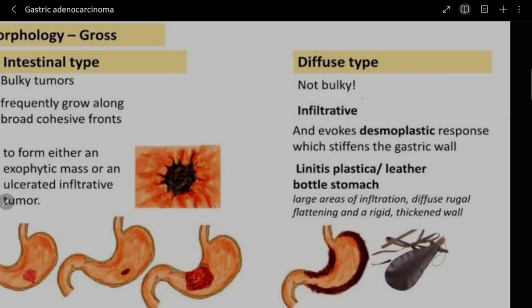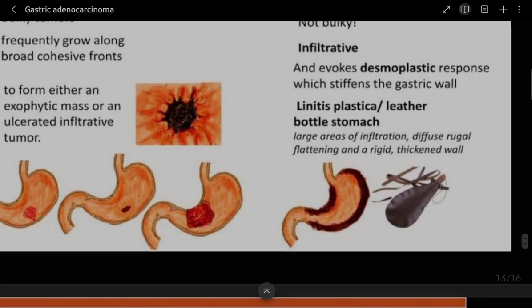Also, we talked about the diffuse type. It's not bulky, it's infiltrative and evokes a desmoplastic response. That is very important. Desmoplastic response is very important in the formation of the linitis plastica that stiffens the gastric wall, and is also known as leather bottle stomach. Large areas of infiltration, diffuse rugal flattening. The rugae are flattened and there is a rigid thickened wall. So the rightmost side is the leather bottle. This is how our stomach looks in such a condition, right?